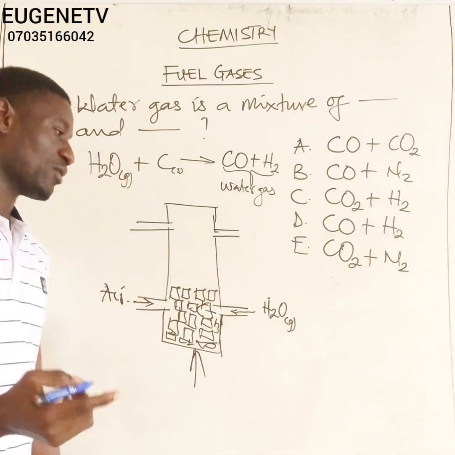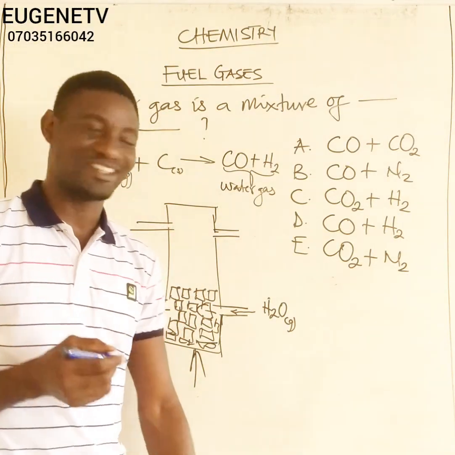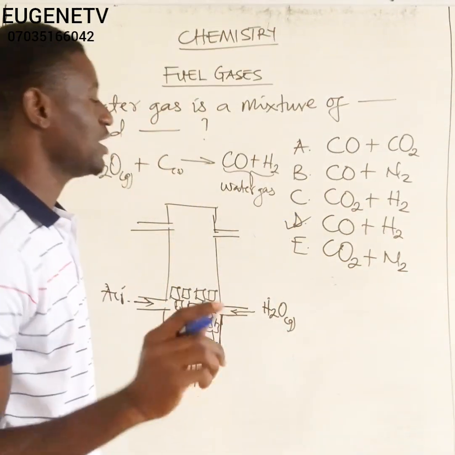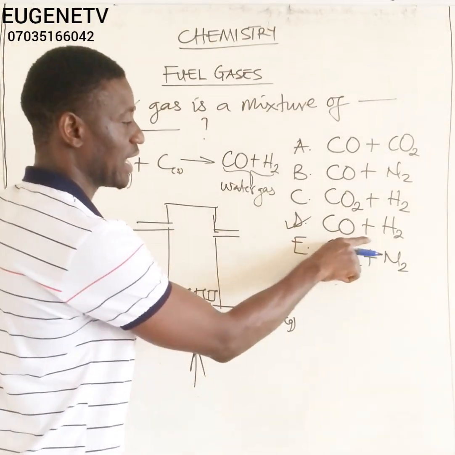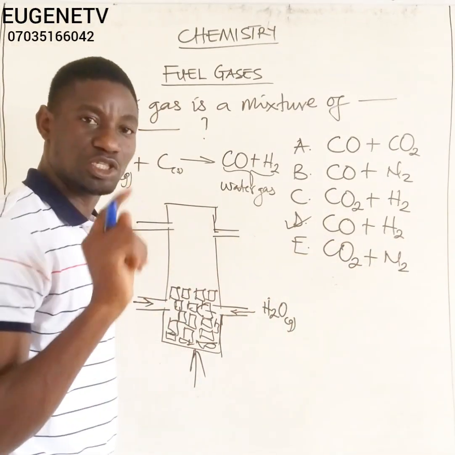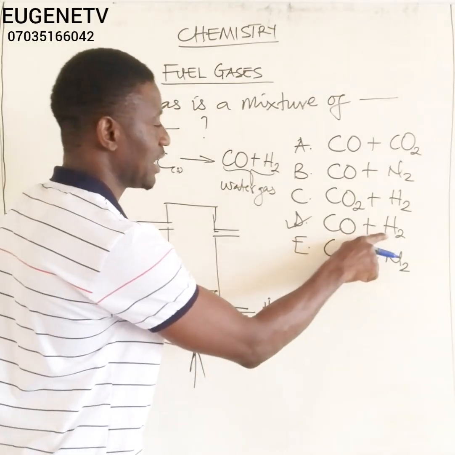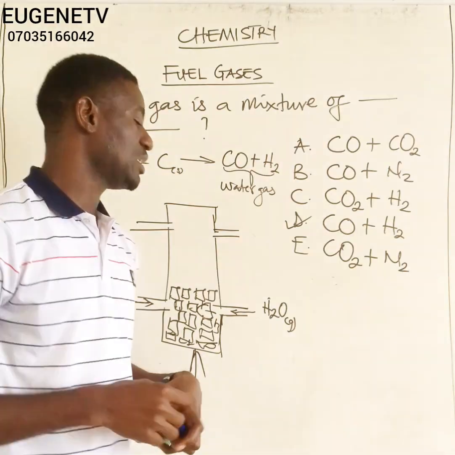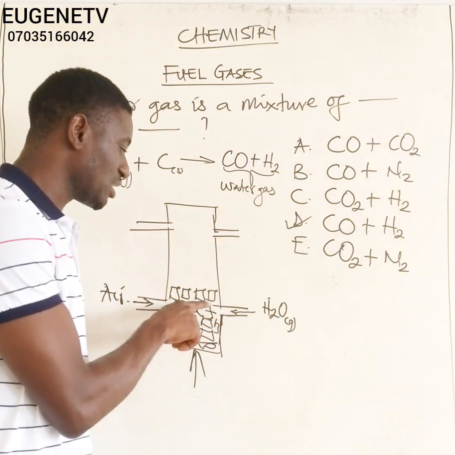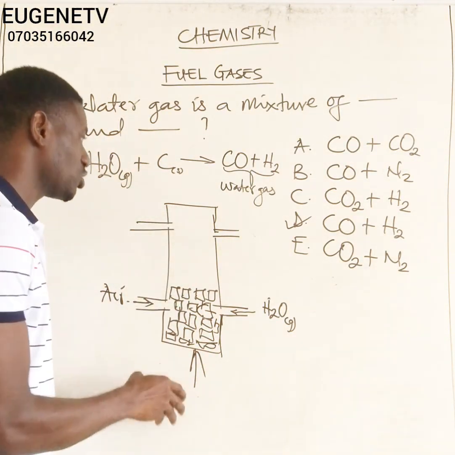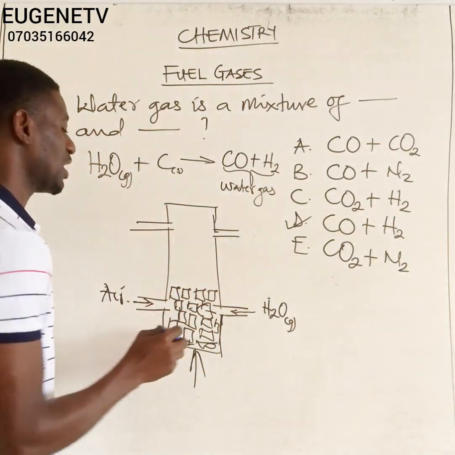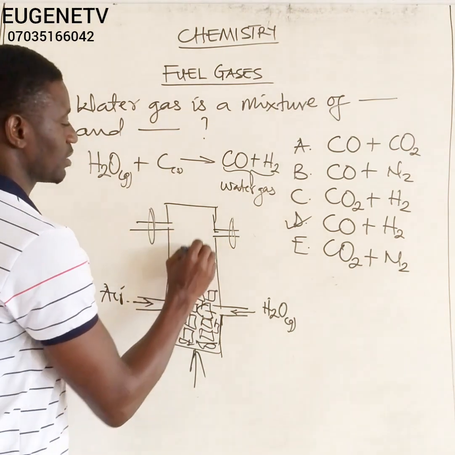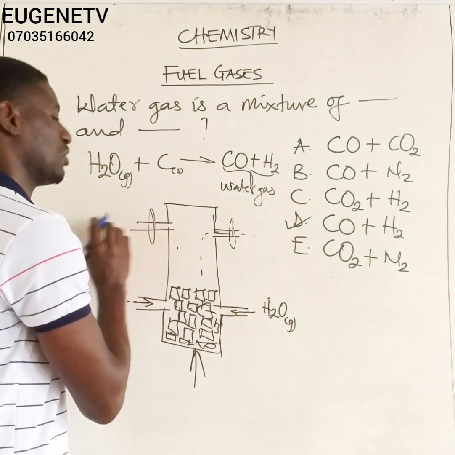So you can see from our explanation, the correct option there is option letter D. Meaning that water gas is a mixture of CO and H2, carbon(II) oxide and hydrogen gas. Let me repeat that again. Water gas is formed whenever steam is passed over heated coke at a very high temperature, and the cell in which this takes place is usually called the producer. This cell is designed in such a way that once these gases are produced, a tap can be opened up here, and then each of the gases can be collected at each end of the tap.